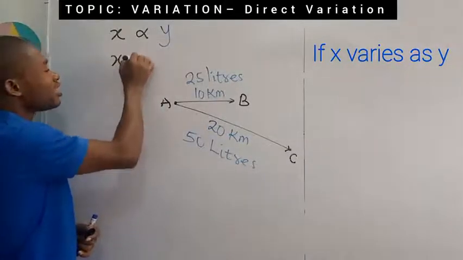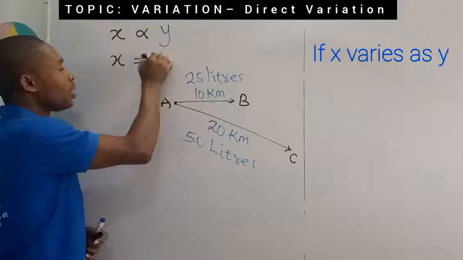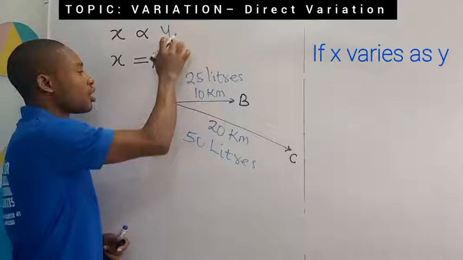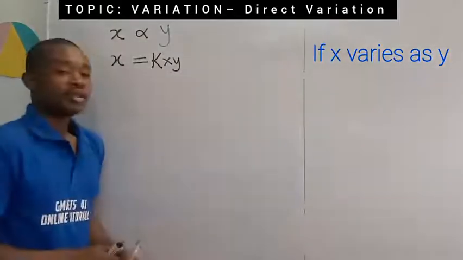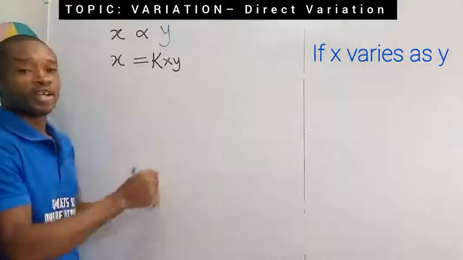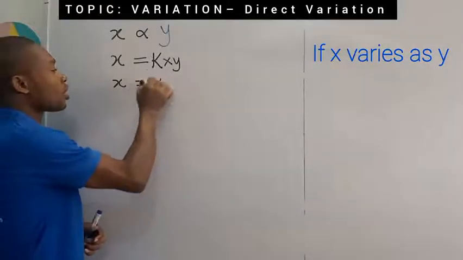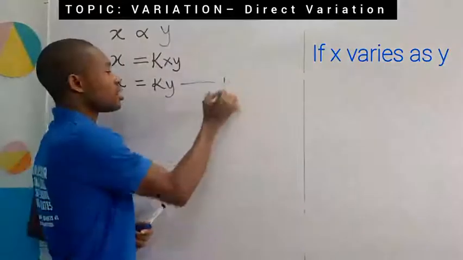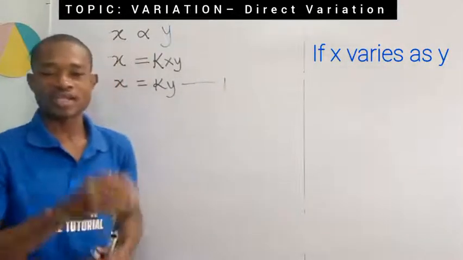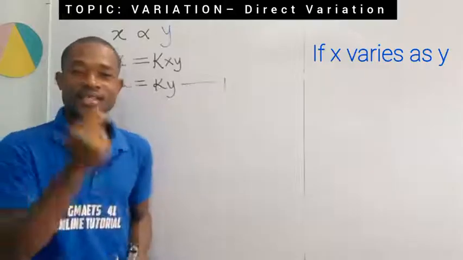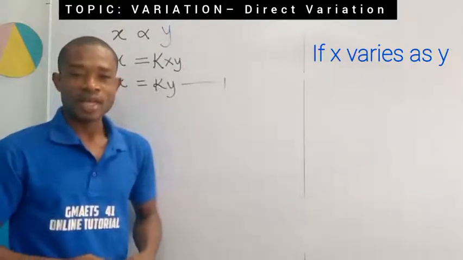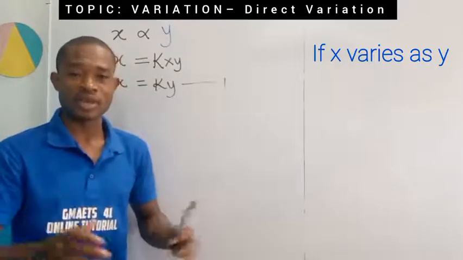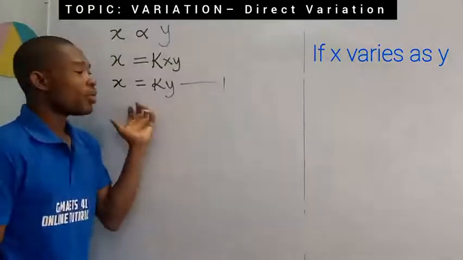So we're going to have that x is equal to, then you bring that constant. I'm using k. I'm going to multiply that k by the second quantity, y. Now we shall progress in working on this further. You'll see that x is equal to ky, as simple as this. If you multiply k by y, you'll get ky. So this is an equation that, of course, connects x, y, and k. That k is the constant of proportionality. And that constant, as the name goes, doesn't change. When something is a constant, it remains the same. Are you following, right? So we have this.